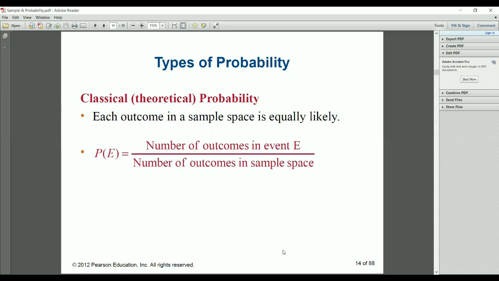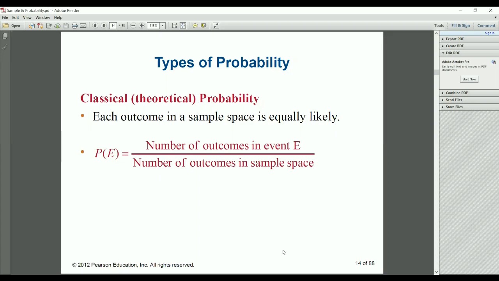If I want HT and TH, what are the possible outcomes? Anyone? Our sample space has 4 outcomes. What are those 4 outcomes? HH, HT, TH, TT. Okay.